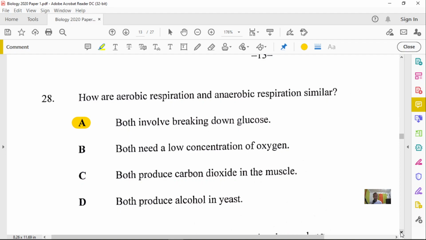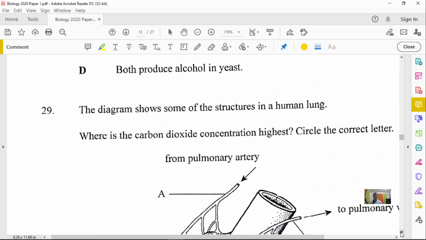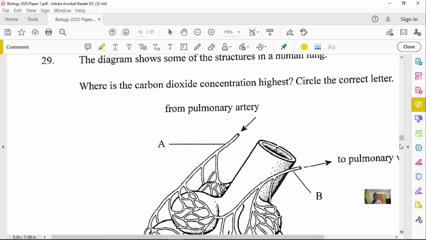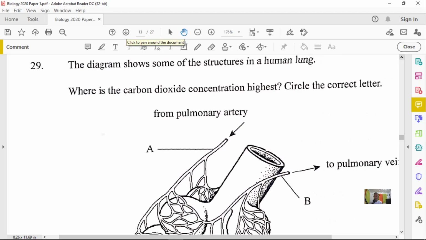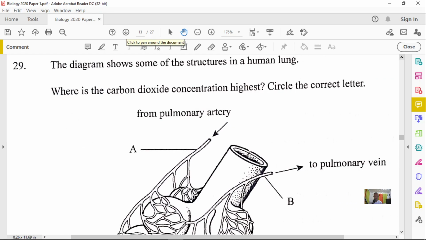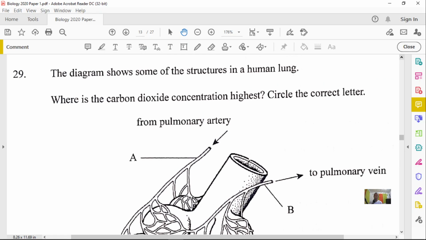Okay, awesome. All right, now let's look at question 29 real quick. I need to zoom back into this so we have a better viewing of these options as well. Let's see how we could do it this way. Awesome, right. So that works. Now for question 29, it states that the diagram shows some of the structures in a human lung. It said, where is the carbon dioxide concentration highest? It says circle the correct letter.